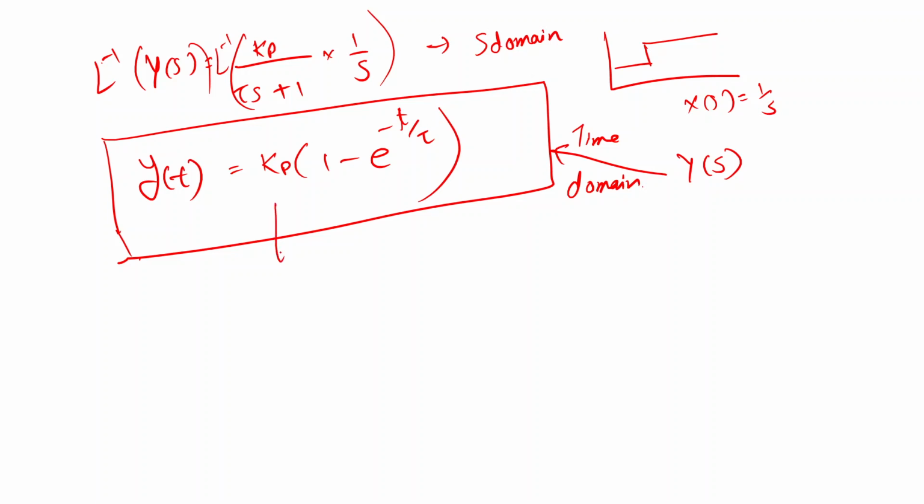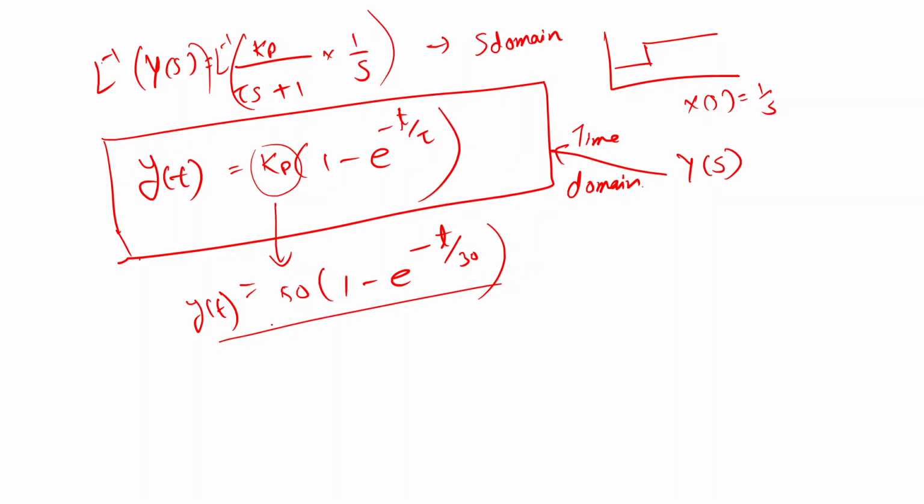So for any kind of thermometer, if I am having a process gain Kp, let's say 50, and a time constant, let's say 30 seconds, then I have this function, that is y as a function of time. So with respect to time, what temperatures will the thermometer record, we will get from this equation.